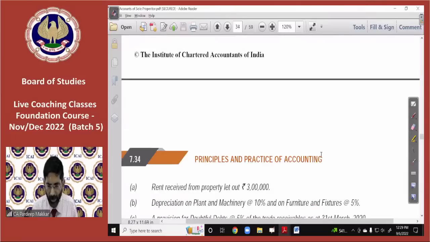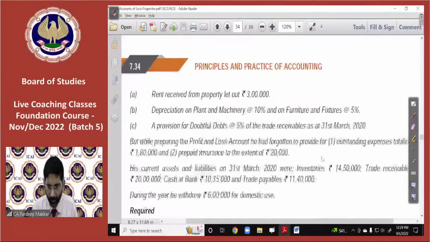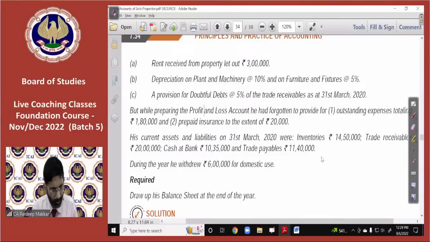I don't find any proposed dividend in your illustration number 7, beta. Jyoti, I'm not clear on this. So MCQ number 2, 3 and 11.